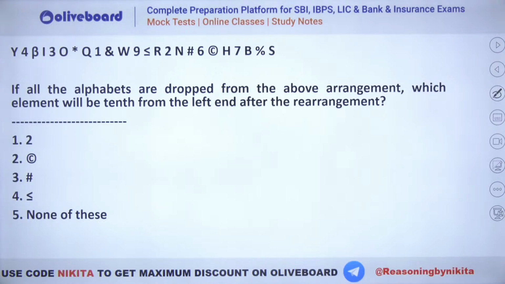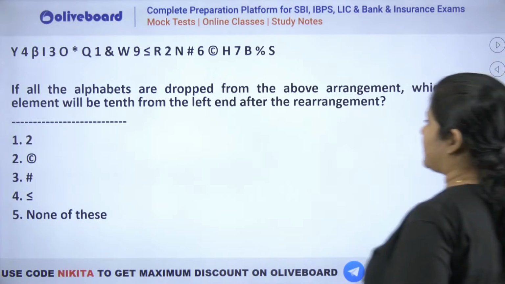Hash, that is 3. Hash, everybody. Chalo, hash. Sabka hash aa raha hai? None of these. Okay. Most of you are getting the answer as hash. Some of you are getting copyright as well. Okay, let's check it out.